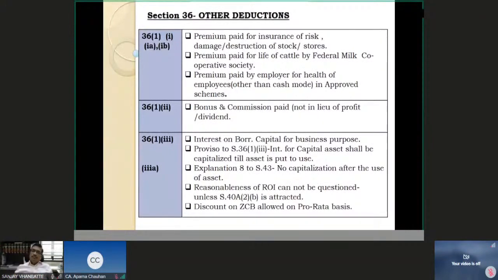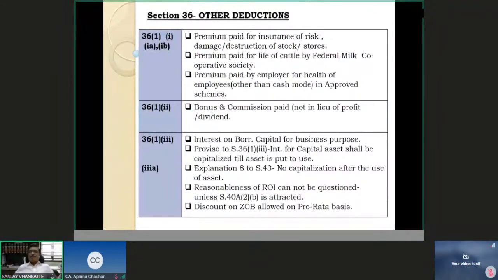Then 36(1)(ii), bonus or commission paid, but it should not be in lieu of profit, distribution of profit or dividend. It is bonus or commission paid to employees. It should not be an appropriation of the income or of the profit. It should be actually charged on the income or profit. Difference between charge on profit and appropriation of profit: charge on profit is above the line expenditure, appropriation of the profit is below the line, in the profit and loss appropriation account. Charges are all in the profit and loss account. Appropriations are all in the profit and loss appropriation account.